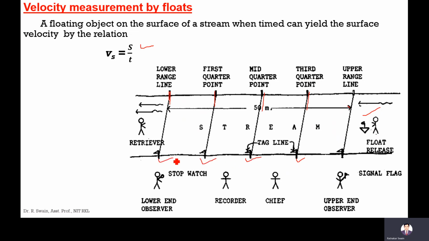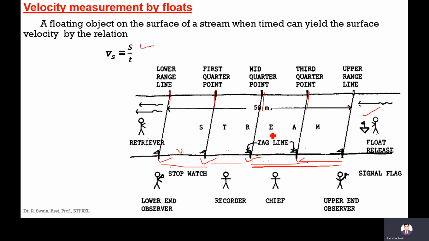The velocity is this distance divided by this time, or the total distance from here to here divided by the total time. So the average velocity can be calculated. The mean velocity will be the average of the velocities V1, V2, V3, V4, which gives the mean velocity of the river.